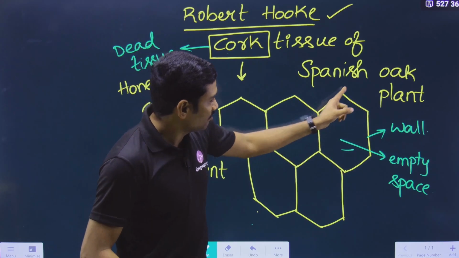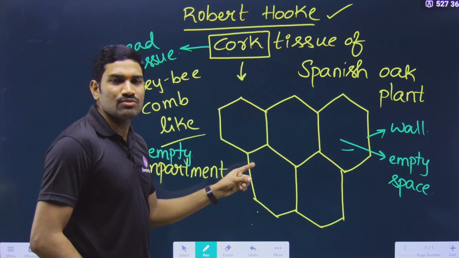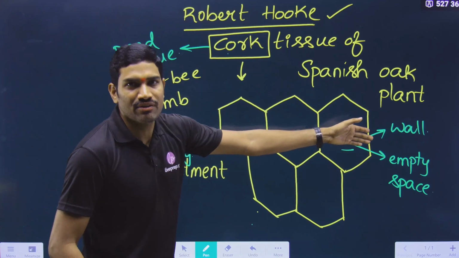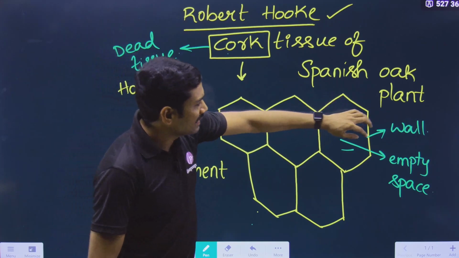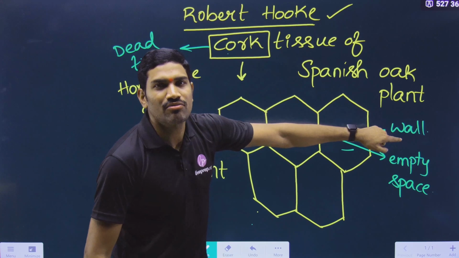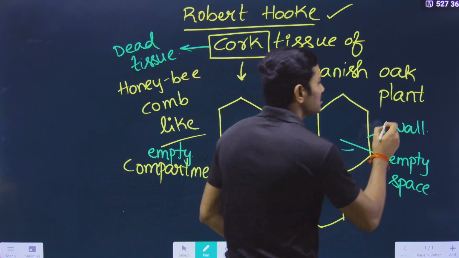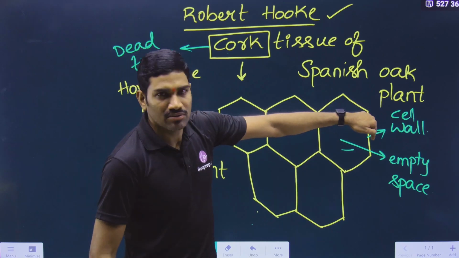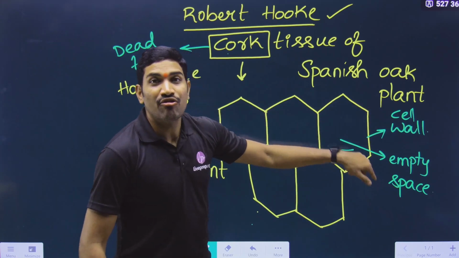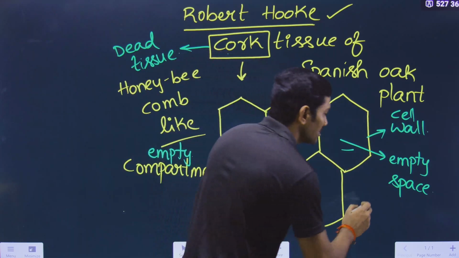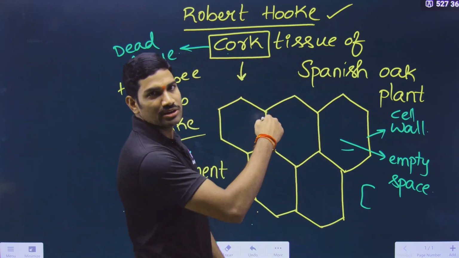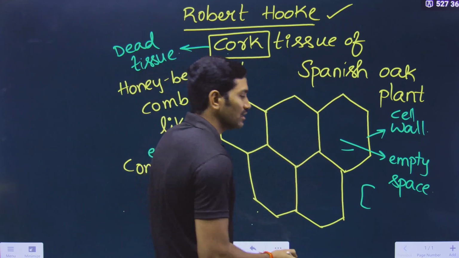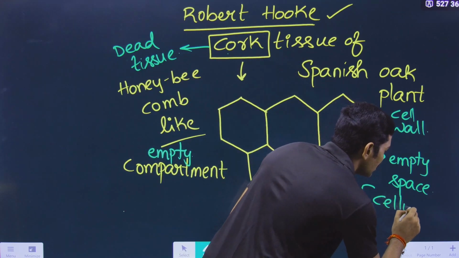Then what are these walls? He called these diaphragms, right? Diaphragm means it is like a wall. This is the wall for this particular cell, and this wall is nothing but the cell wall. But for the inside empty space, Robert Hooke gave one particular term, called cellula.